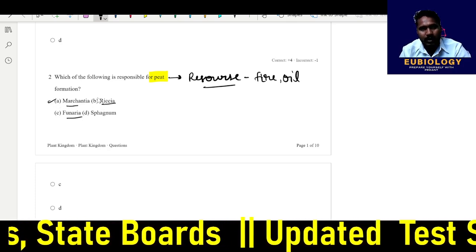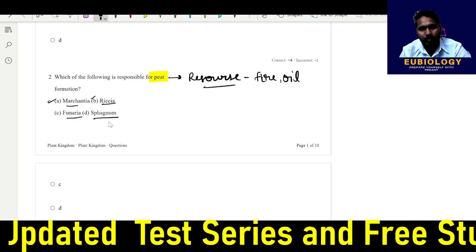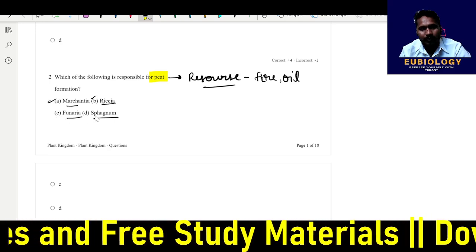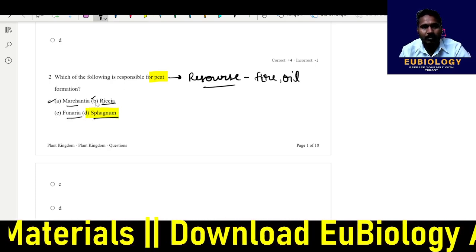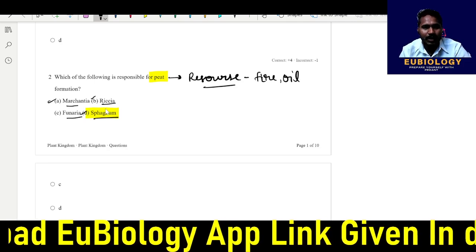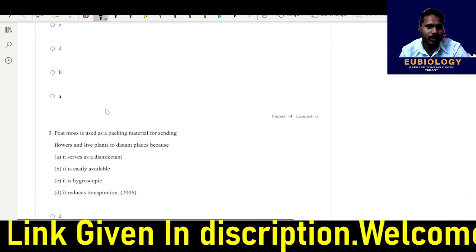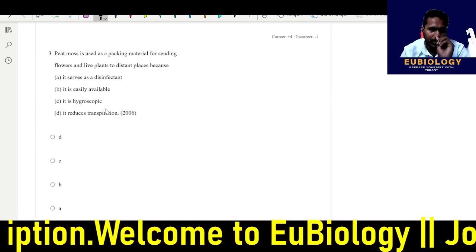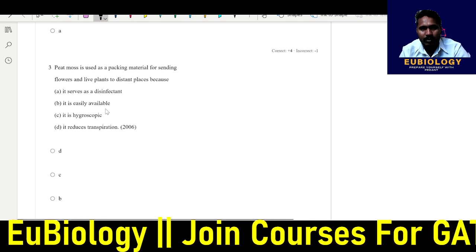Marchantia and Riccia are liverworts, and Funaria and Sphagnum are mosses. So peat is usually formed from mosses, but out of C and D, which will be your answer? Your answer will be Sphagnum. Some species of the genus Sphagnum are used for the formation of peat. The third question is asking: peat moss is used in packaging material for sending flowers and live plants over a distance.